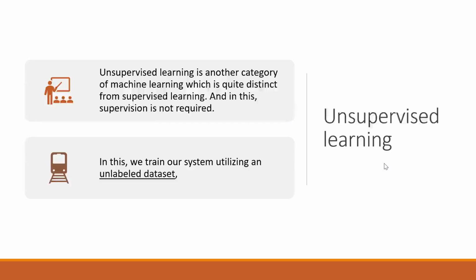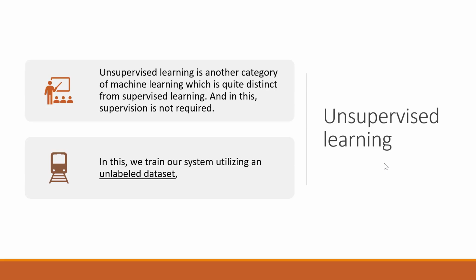Let's move forward and discuss what unsupervised machine learning is. Unsupervised learning is another category of machine learning which is quite different from supervised learning, and in this, supervision is not required. We train our system utilizing unlabeled data, and the role of the system is to make output predictions without any human supervision.